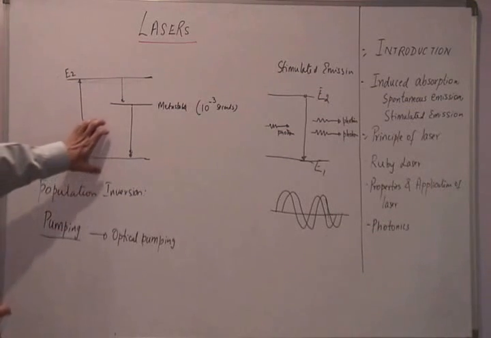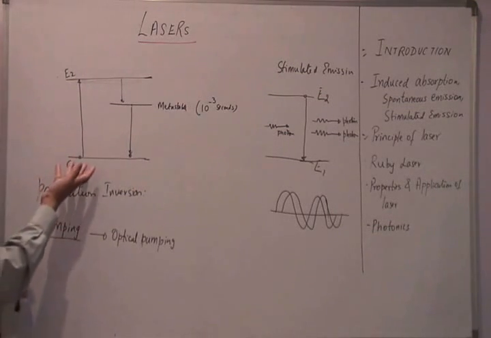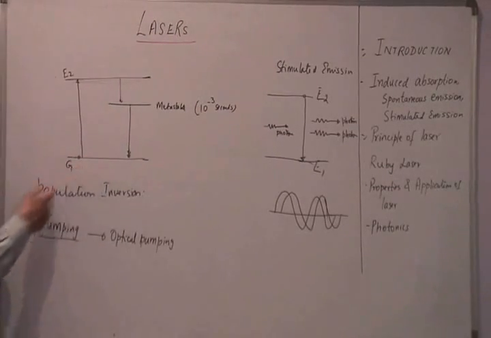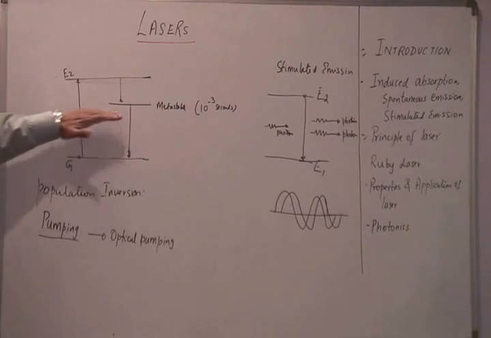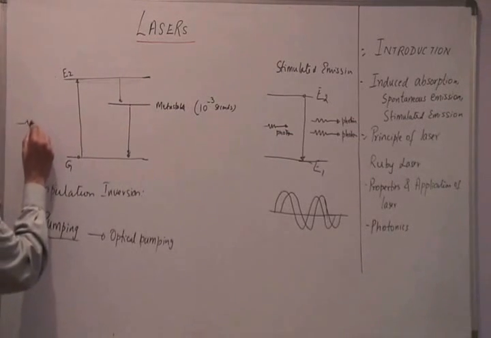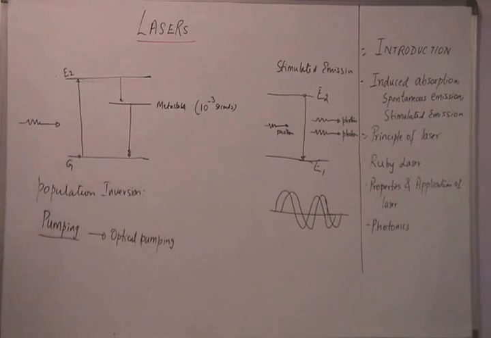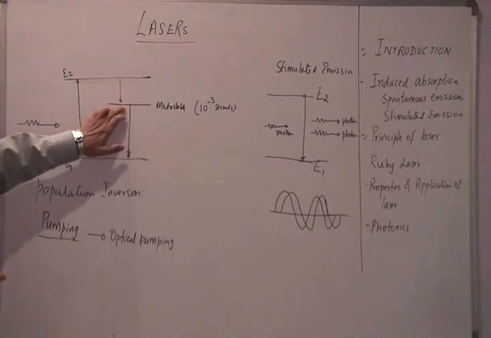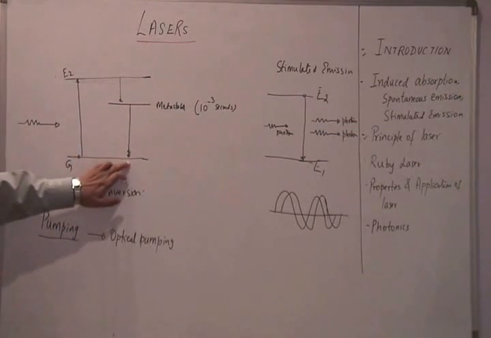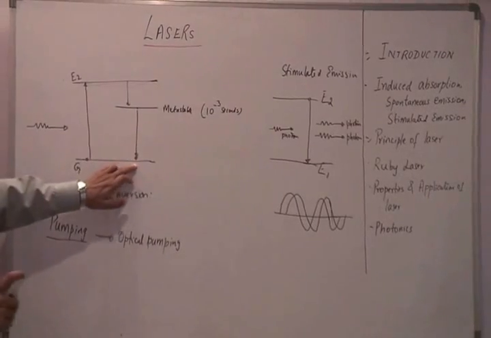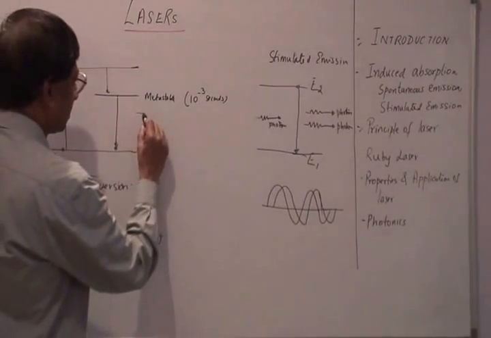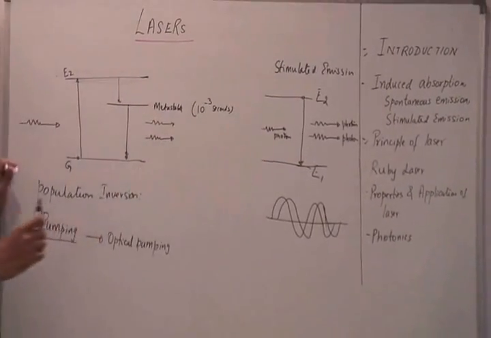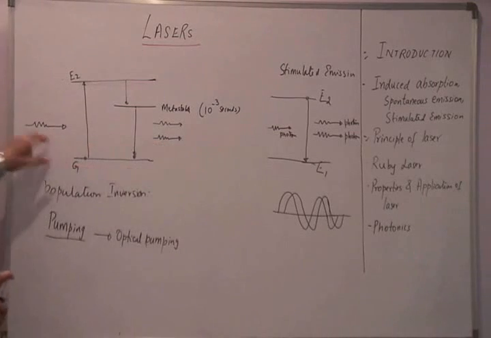Now this is the principle on which a laser works. A laser works by having more number of atoms in the excited state than in the ground state, and then with this state, when we have more number of atoms in the higher state, I make a photon incident on this. So this photon falls on this, makes the atom in this excited state move to the ground level state, and then it gives out photons, the incident photon plus a copy of the incident photon. So you get two photons out of this by an incident photon.